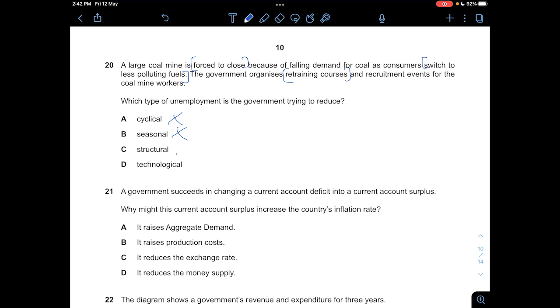C will be correct because structural unemployment is when there's a change in technological processes or change in products for a consumer, but consumers may want to switch from one product to the other. So C is correct. And there's no such thing as technological unemployment, so D is not correct. So answer is C.